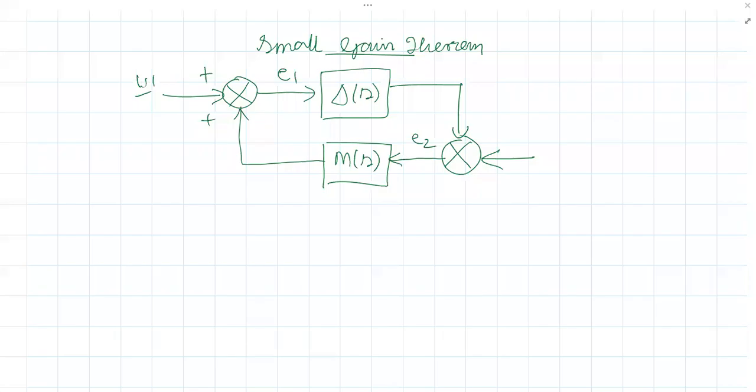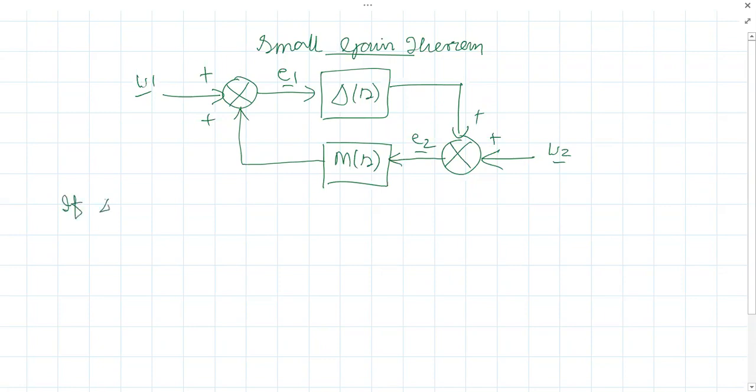Okay. So W1 was one of the external inputs. E1 was another internal input signal, output signal. E2 is another output signal, and W2 is another external input. Okay. So what is the small gain theorem?